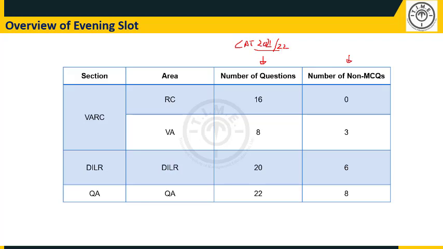Now, why is that relevant or important? It is important to understand that the earlier CATs had many more questions. The number of questions has come down, and for the last 2 years, essentially 21 and 22, it seems to have stabilized at this number of 66. That is a total of 66 questions: 8 MCQs in Quant, 8 non-MCQs in Quant, 6 non-MCQs in DILR, and 3 non-MCQs in VARC. Now, why are non-MCQs so important?